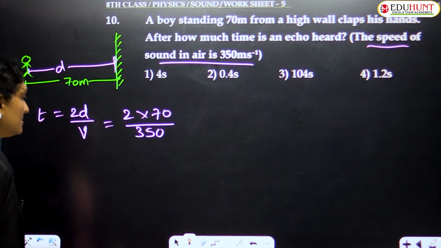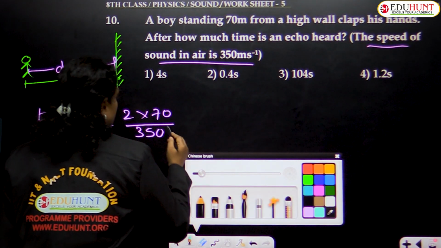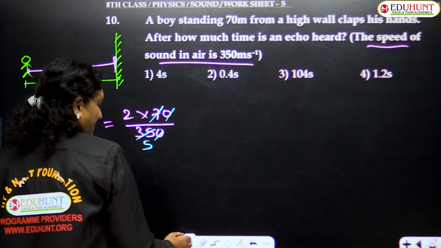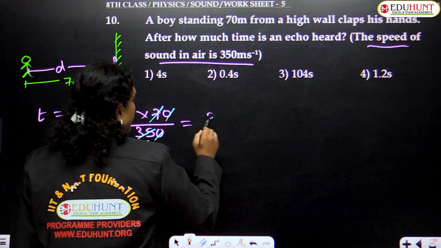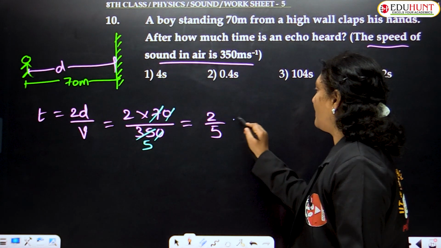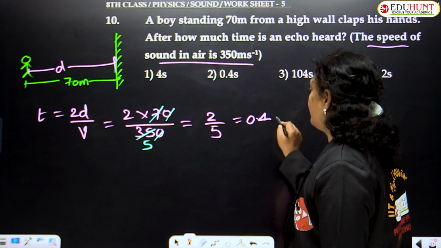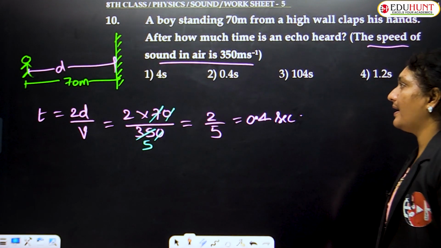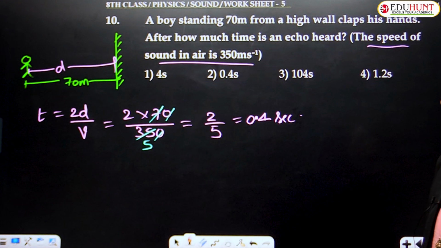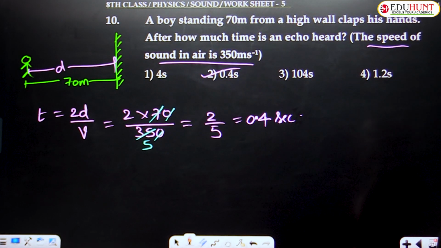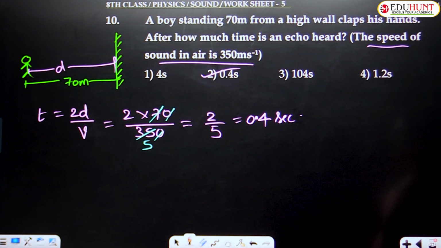So simplify this, you get the answer. Here 0 and 0 get cancelled, 7 goes 5 times, and hence the answer will be 2 upon 5. If you simplify further, 2 upon 5 is 0.4 seconds. So the echo can be heard by the boy after 0.4 seconds. So where is 0.4? The second option must be true, that is 0.4 seconds.